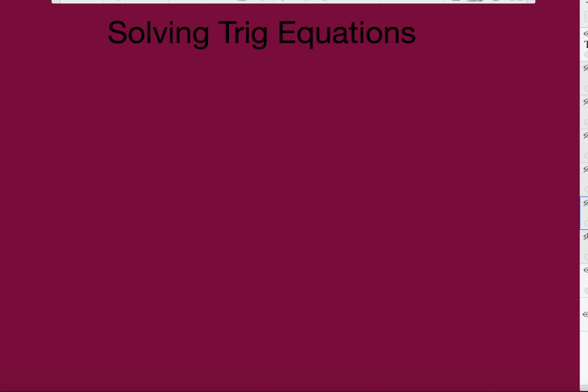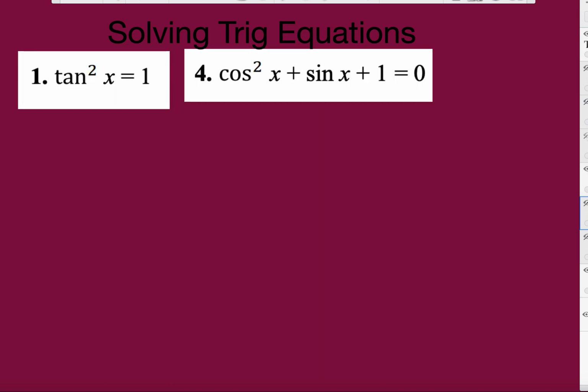Let me get rid of this stuff, and we'll move on to a couple more problems. These should be a little bit easier to solve, only because I can use a trig identity, and take the square root of both sides, and I should be able to find a value. The funny thing about this one is tangent squared. I got to move somewhere where I can actually write on the page.